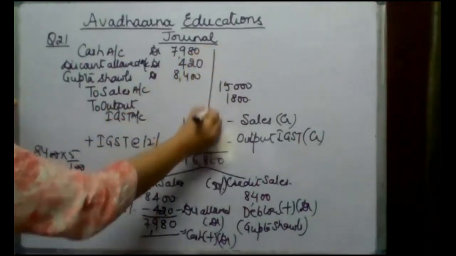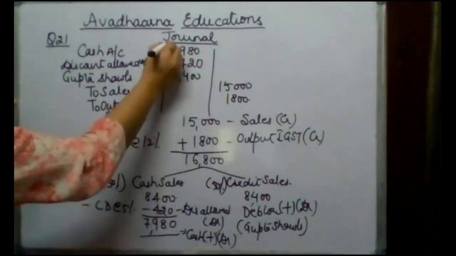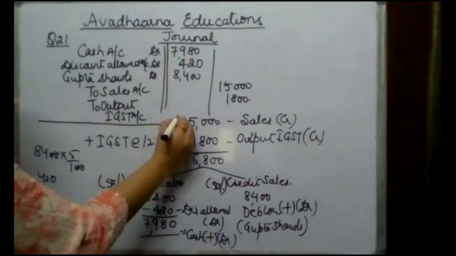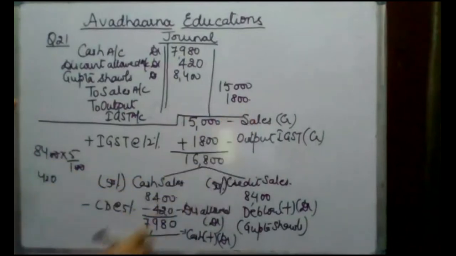So with this, the entry is complete, and this is the journal entry which we are supposed to pass for this transaction. I hope this entry is clear to all of you.